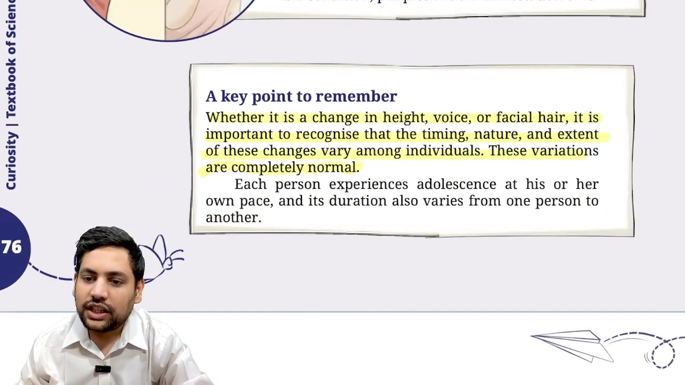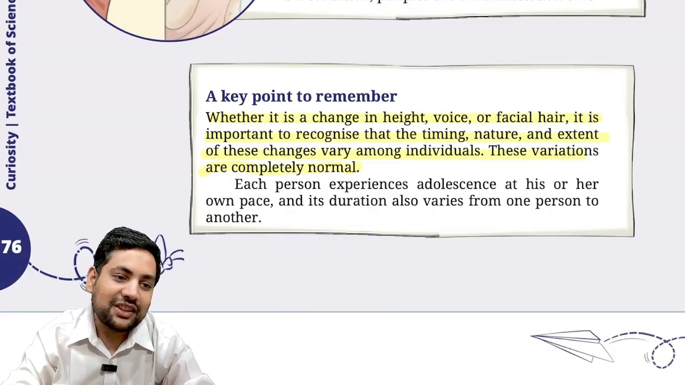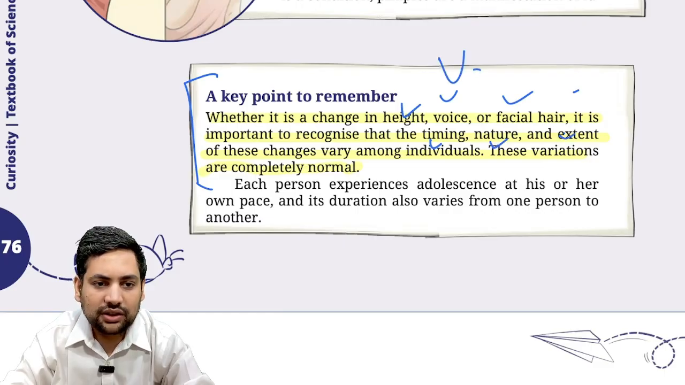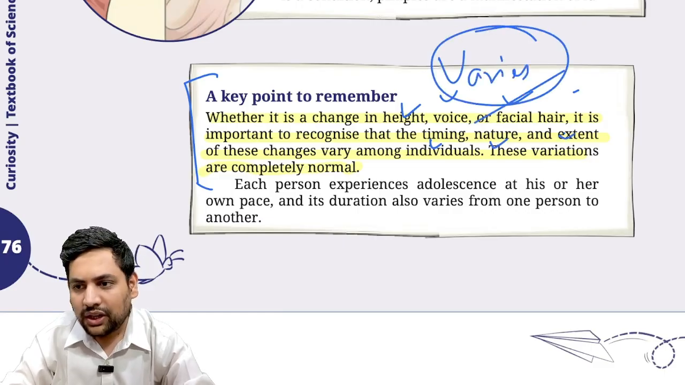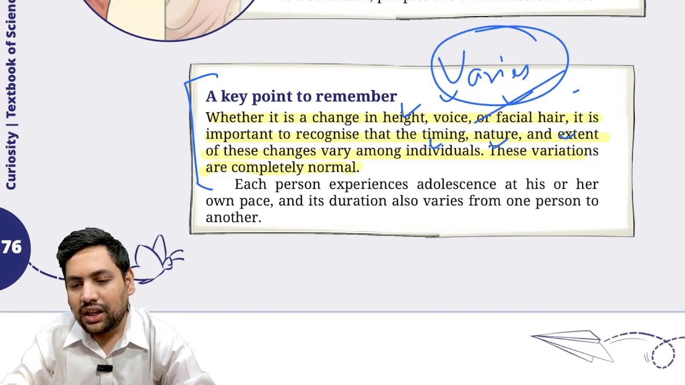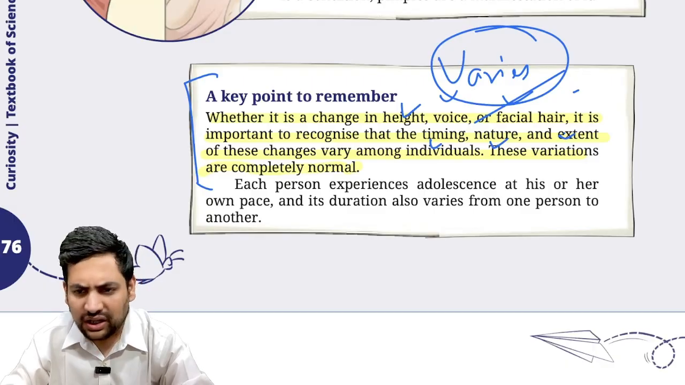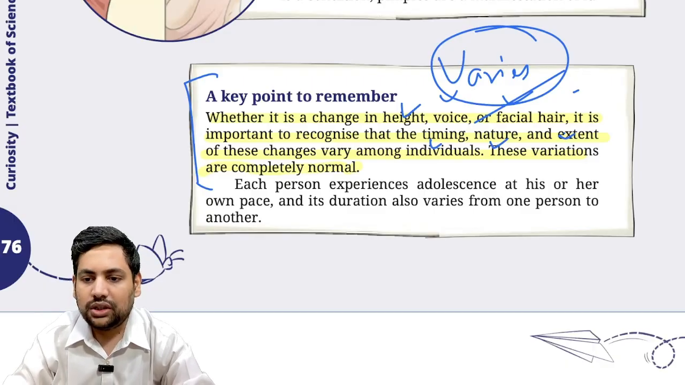Then now, it tries to mention this so as to stop something that we know as bullying, that basically the change in height, voice, facial hair, all these things, the timing of them, the nature of them, the extent of them, all these vary. Okay, so some people mature very early and some people will mature late into their adolescence, or sometimes even late in their adulthood. They will start getting facial hair. All that is fine, completely normal.